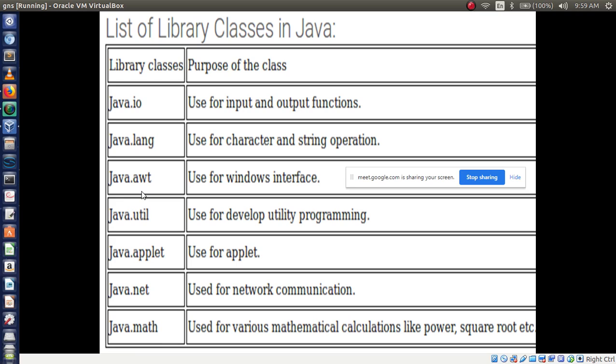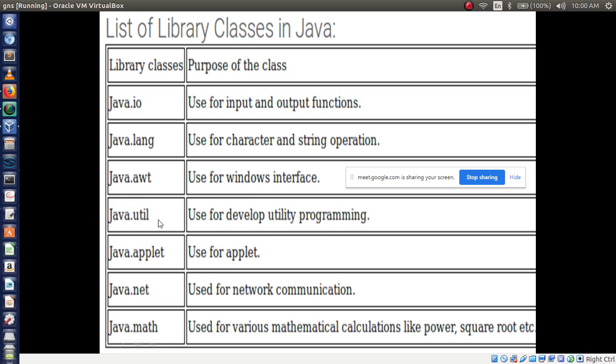Every class I am going to use, at that time you can understand what is the meaning of java.io and what is the meaning of java.awt. For understanding now, you just remember java.io means input output functions, java.lang means character and string operations, awt means windows interface, util means develop utility programming.